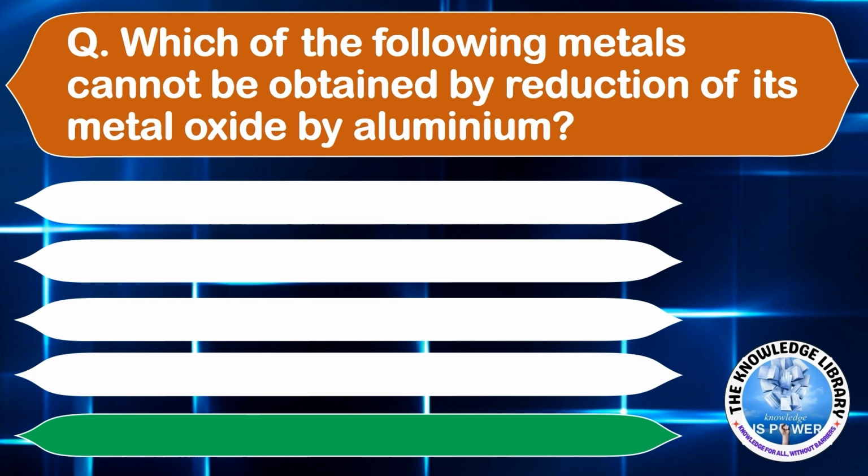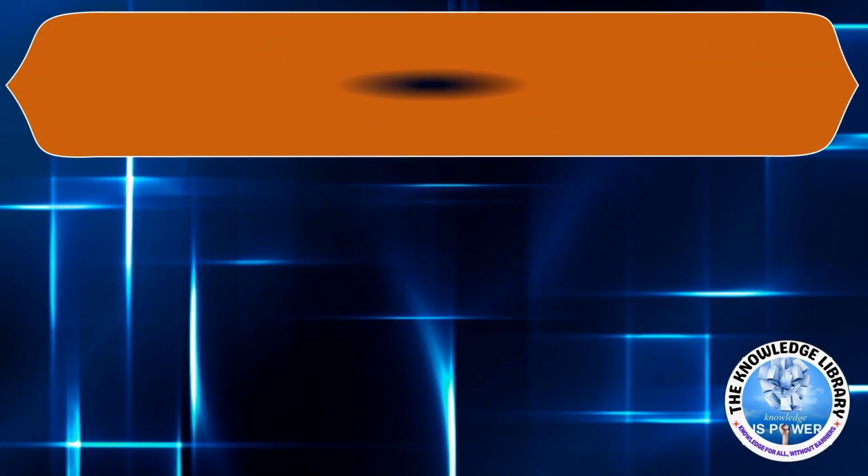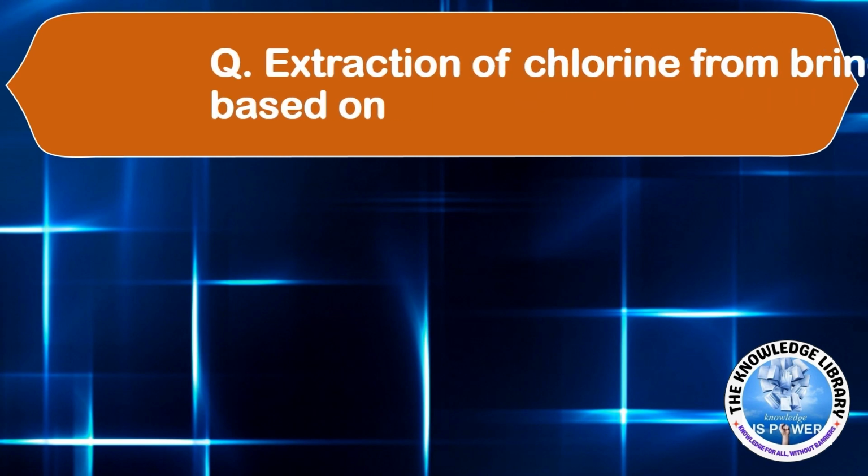Which of the following metals cannot be obtained by reduction of its metal oxide by aluminium? Option A, chromium. Option B, manganese. Option C, iron. Or option D, magnesium. The correct answer is option D, magnesium. Moving to the next question.